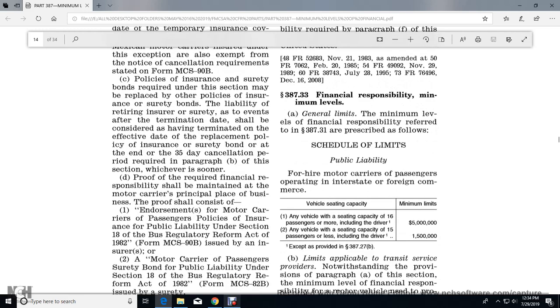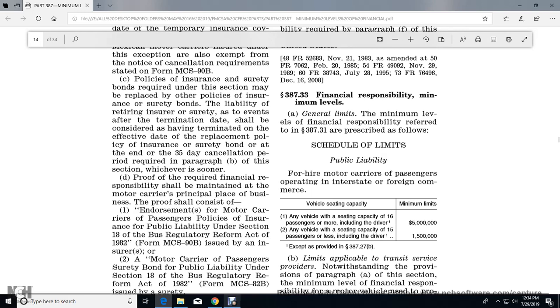Insurance policies or surety bonds required under this section may be replaced by other insurance policies or surety bonds. Liability of the retiring insurer or surety, as to events after the termination date, shall be considered as having been terminated on the effective date of the replacement. Policies or surety bonds end at the end of the 35-day cancellation period required by paragraph B of this section, whichever is sooner.